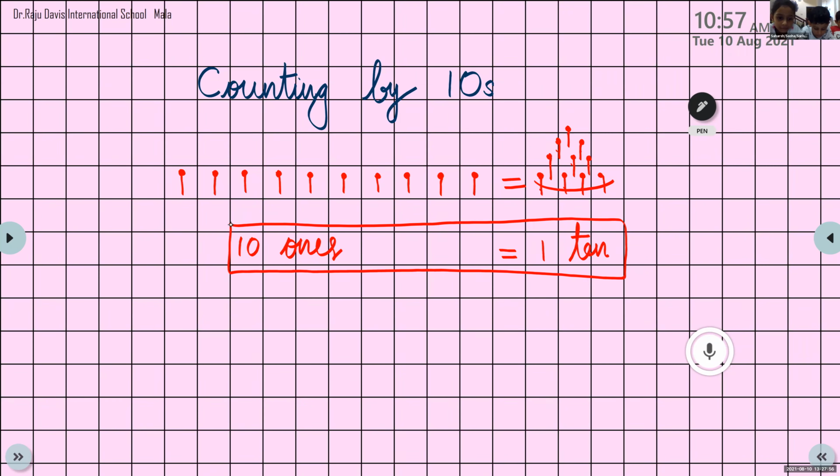Please complete it in the notebook. Please write: 10 ones is equal to 110.